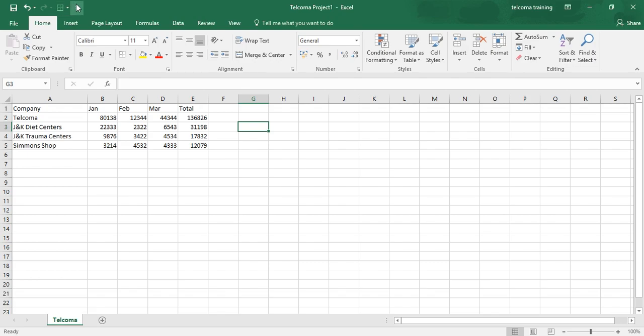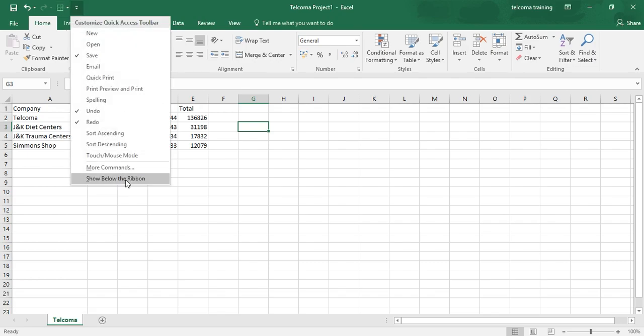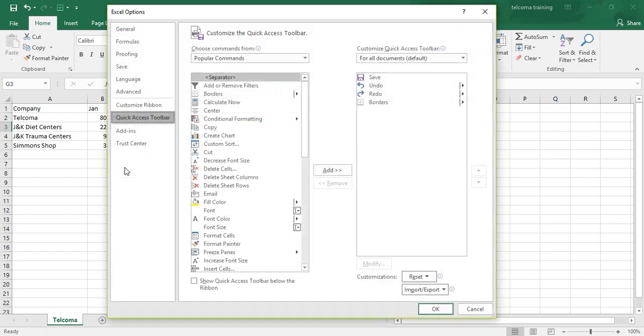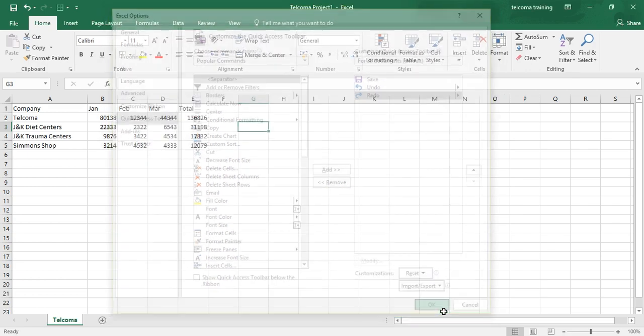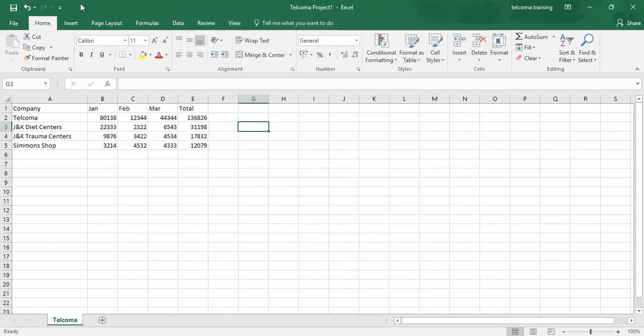If you want to remove this, you just go to more commands, select borders, remove, then this command will be removed from the Quick Access Toolbar. This is removed.